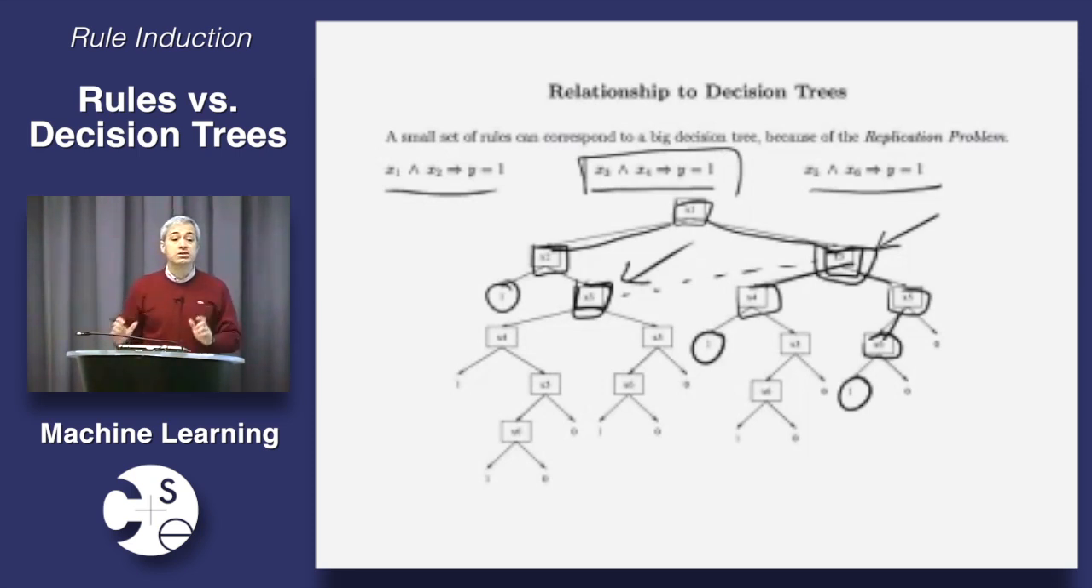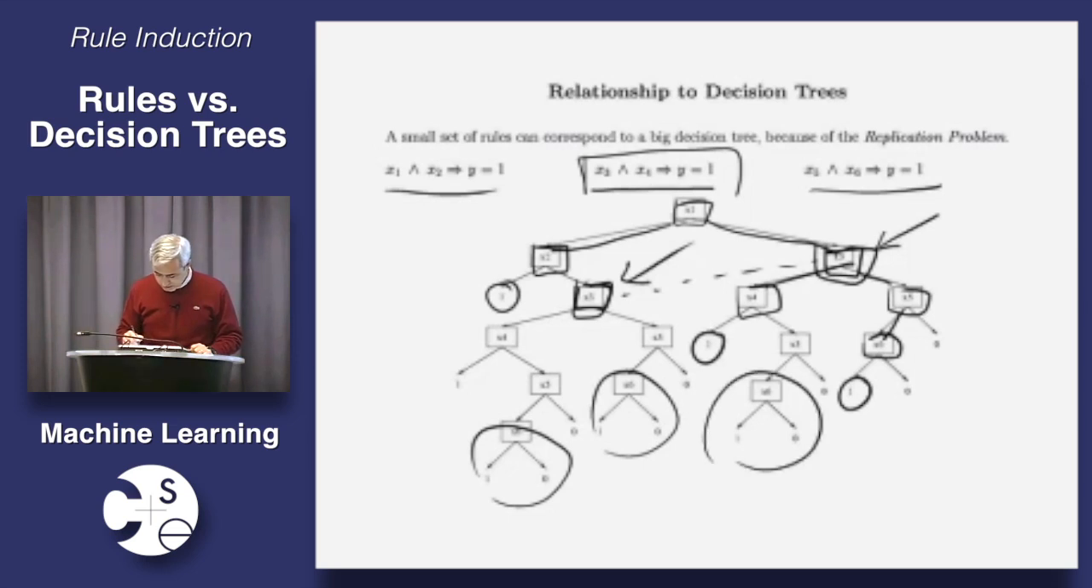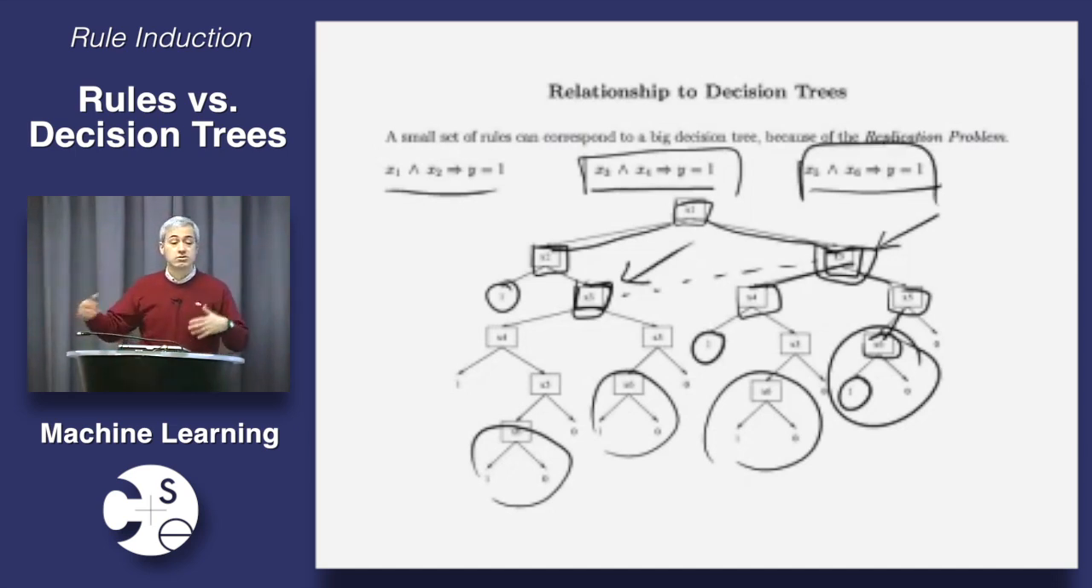It's called the replication problem, because you get more and more replications of the same things as you go down. Notice that, for example, by the time you get to the end of this, you've tested x6 here, and you've tested it here, and here, and here. There were 4 tests of x6. And if this rule came at the end of a whole bunch of other rules, instead of 4 tests, there would be 8 or 16 or 2 to the who knows what.